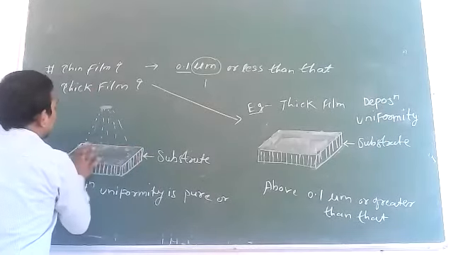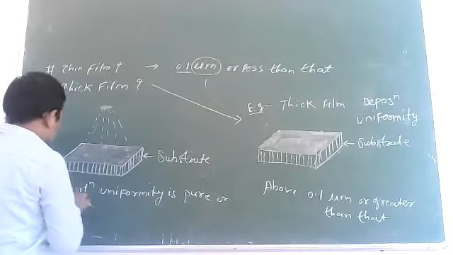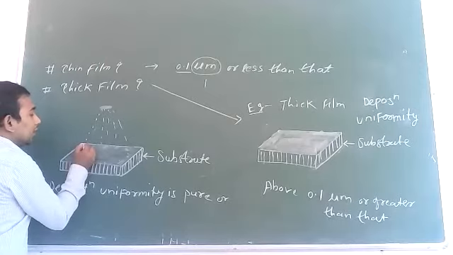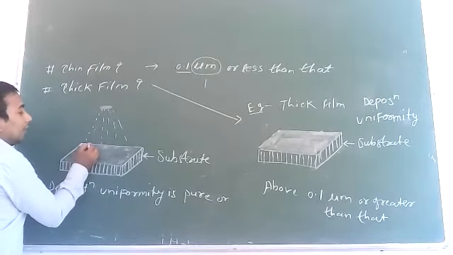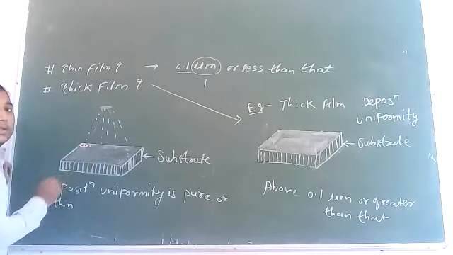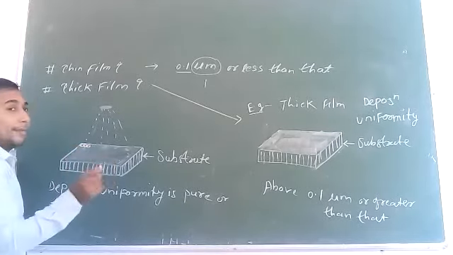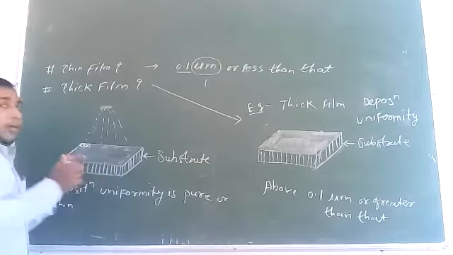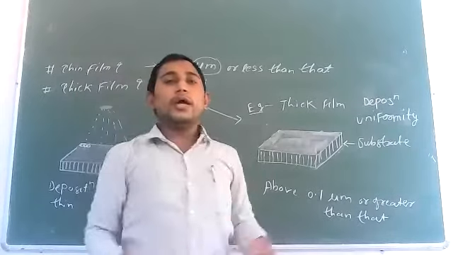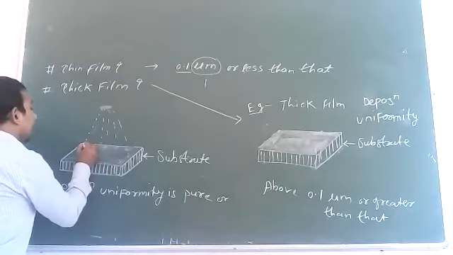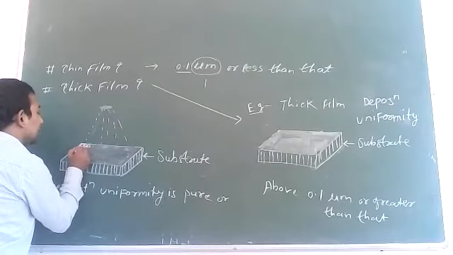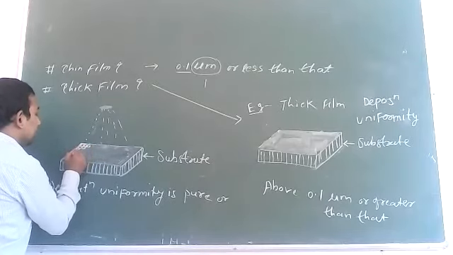Let us imagine that here one atom was deposited. Again here another atom was deposited, and again one more atom was deposited. In between the two atoms, there is no gap. It means both the atoms are attached with each other. Again here one atom was deposited, again here one atom was deposited, in this way.